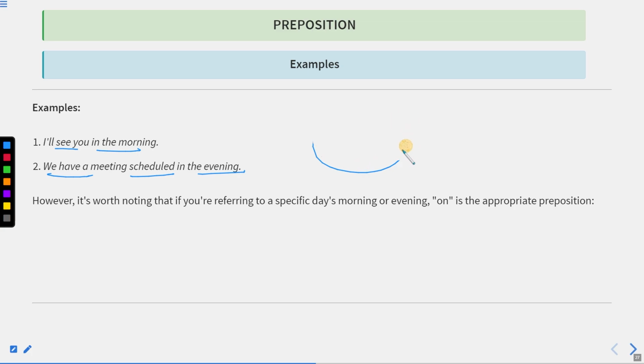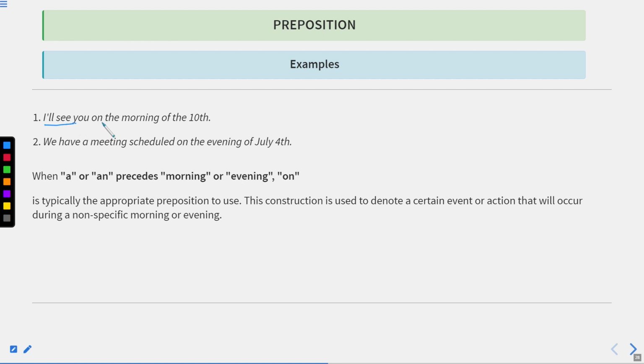Or this duration. Now, however, it is worth noting that if you are referring to a specific day's morning or evening, "on" is the appropriate preposition. If we talk about some specific morning or evening, we can use a preposition with it. I'll see you on the morning of 10th October. It means I'm talking about the morning of the 10th only. So here we are making this morning particular, therefore we are using "on."